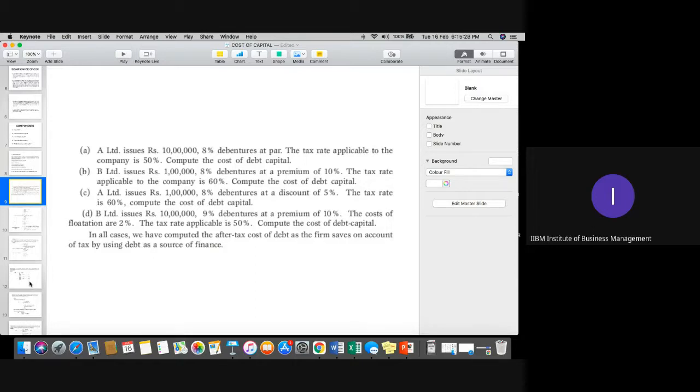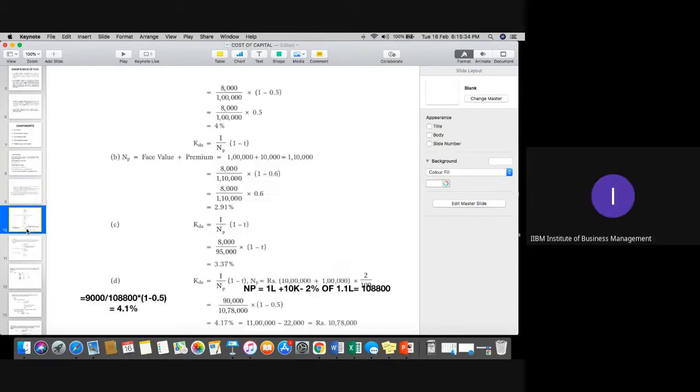Yes, friends, clear? Everyone done with this question now? Just move to the answers first, please, and then we'll discuss one question of redemption. I think this one topic will be complete today, and the remaining equity and all will be covered tomorrow. It might take, I think, 3 lectures, because this topic is a bit lengthy.